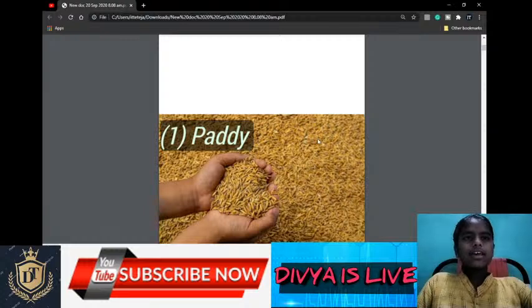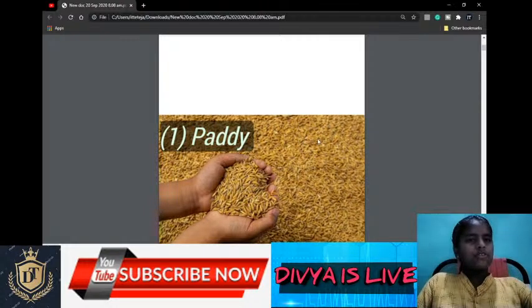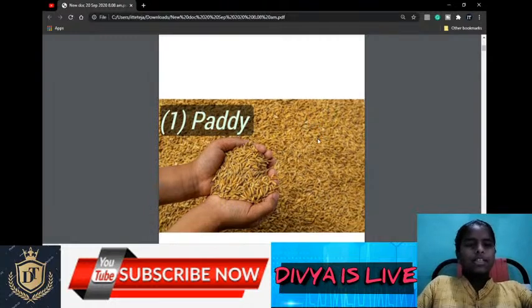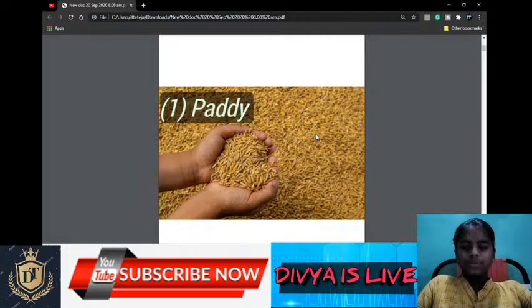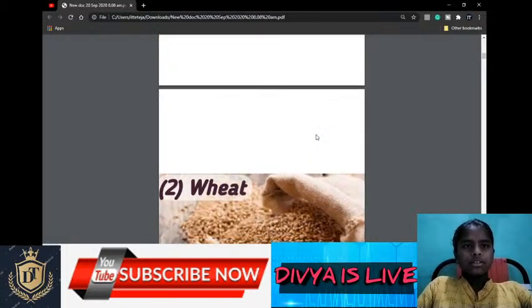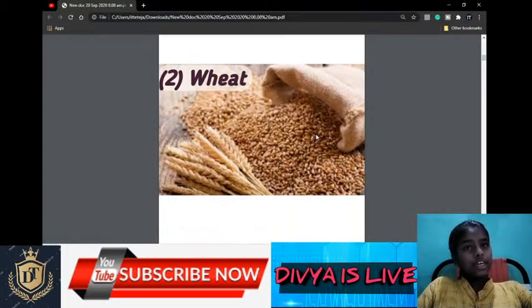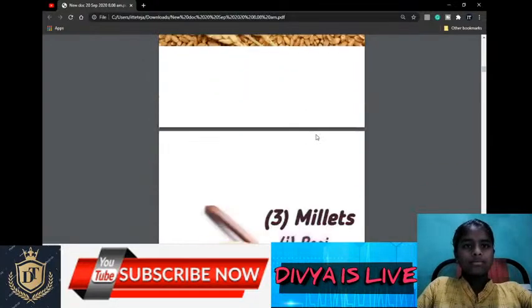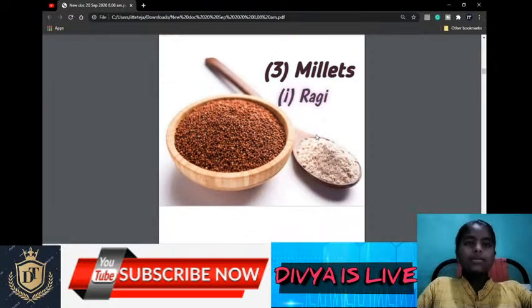A variety of food is grown in different parts of our country according to the variations in soil and also according to the climate conditions. The major crops of India are: first one is paddy, second one is wheat, and third one is millets.